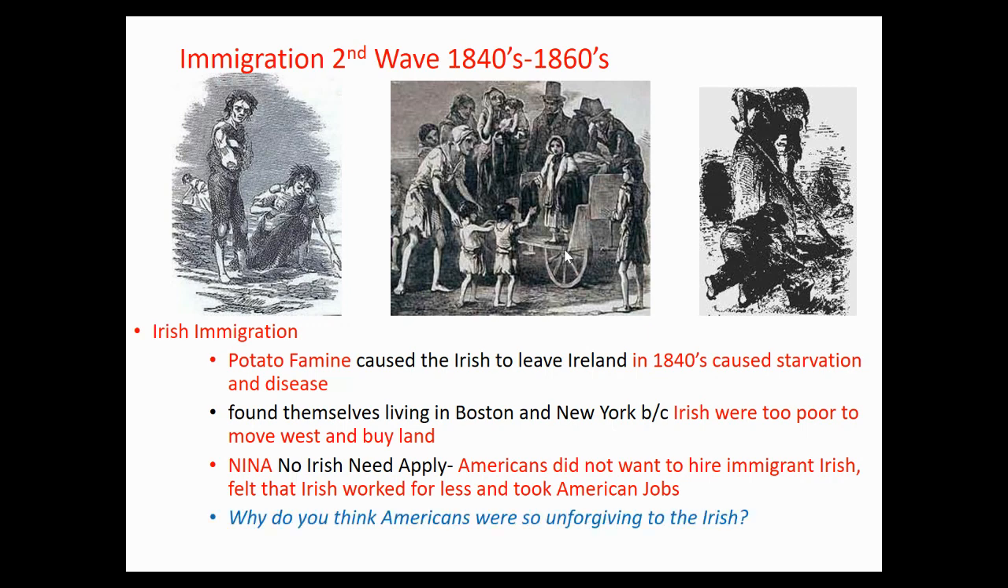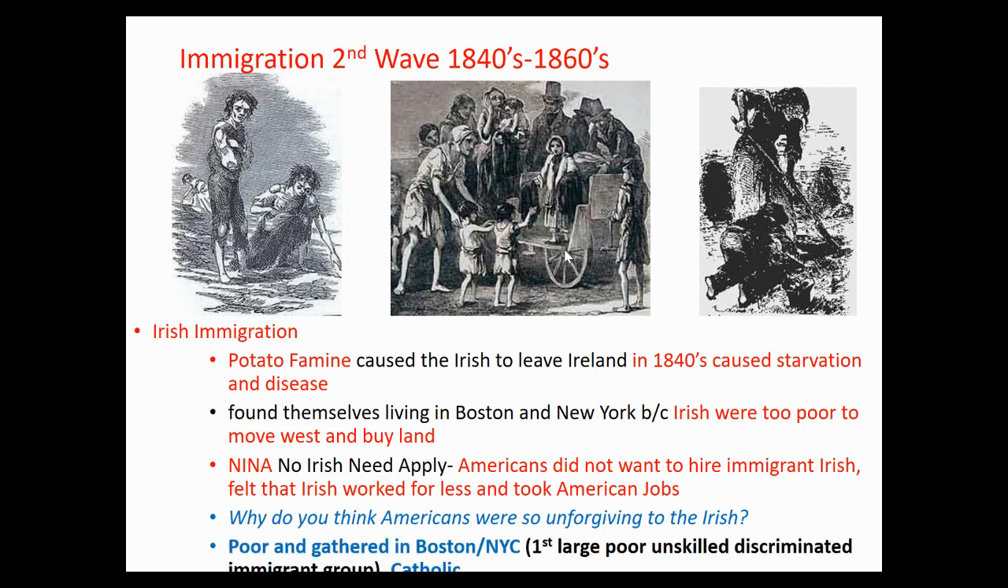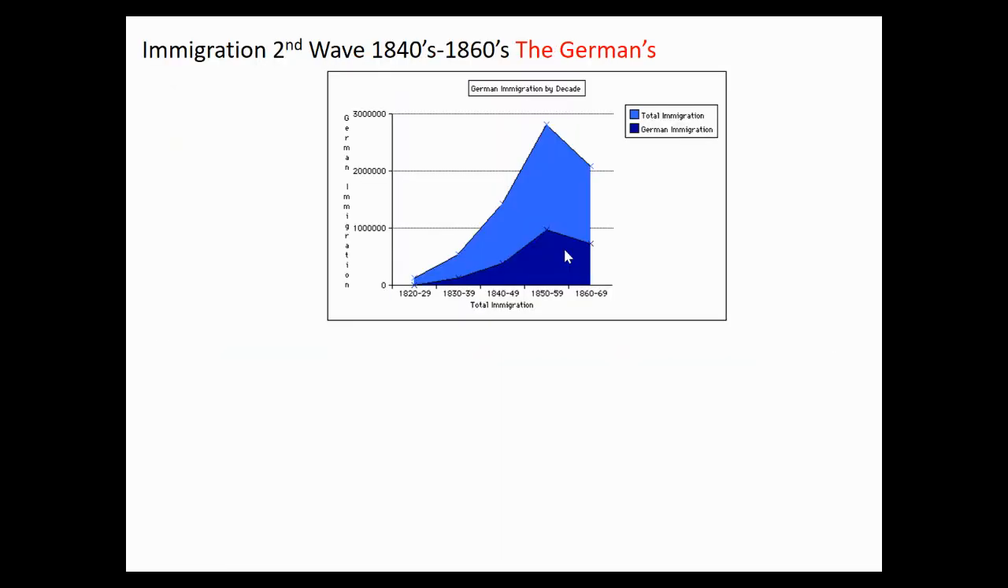Now, one thing to keep in mind is why Americans were so unforgiving to the Irish. A lot of my students want to say they're the first non-white ethnic group. Yes, they are the first poor, unskilled, discriminated immigrant group, but they were white. So it has nothing to do with race. As I said, the problem was, one, they were poor and they gathered in Boston and New York City, so they looked as if there were more of them than there really were in those towns. Also, the other problem is that they were Catholic, and we'll get to that in a second.